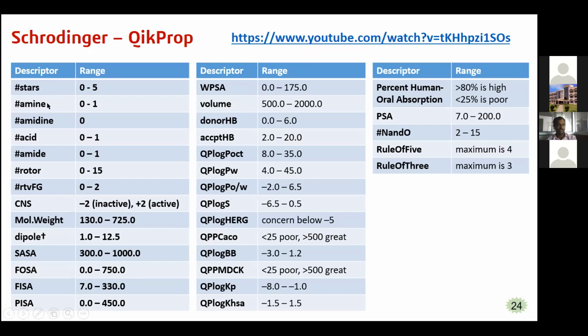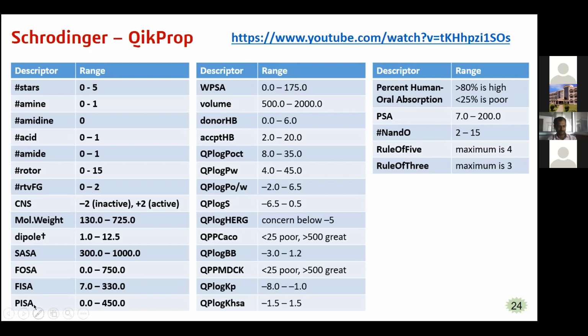These are the properties you can observe in QikProp: the number of amines, amidine groups, acids, amides, number of rotatable bonds, and CNS activity, that is CNS permeability, molecular weight, dipole moment, and SASA, that is total solvent accessible surface area, and FOSA, the hydrophobic component of the SASA, and FISA, the hydrophilic component of the SASA, and PISA, the pi component, that is double bond related, of the SASA.